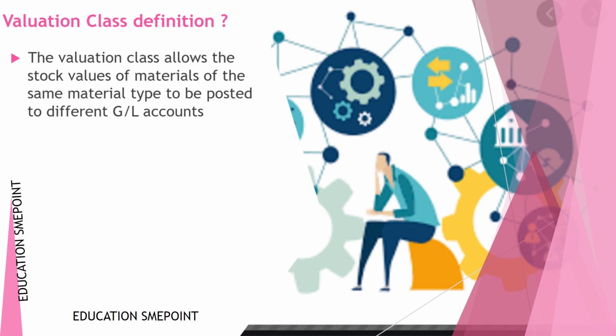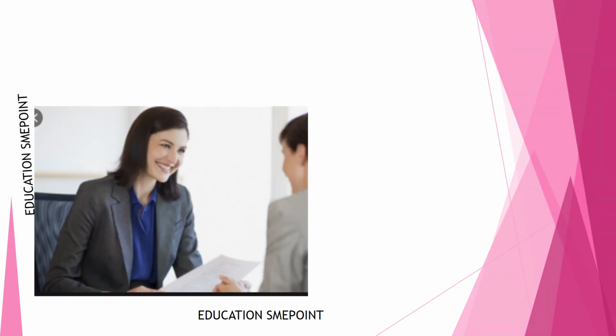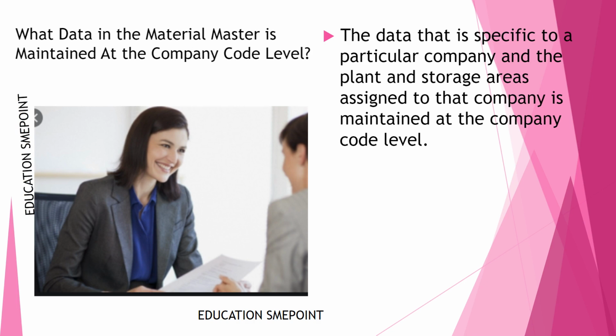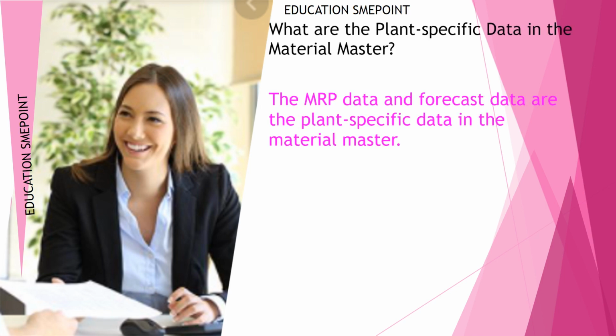What data in the material master is maintained at the client level? General data, that is, the data applicable to the company as a whole, is stored at the client level. What data in the material master is maintained at the company code level? The data that is specific to a particular company, and the plant and storage areas assigned to that company, is maintained at the company code level. What are the plant-specific data in the material master? The MRP data and forecast data are the plant-specific data in the material master.